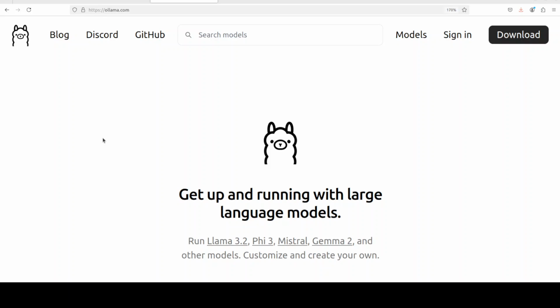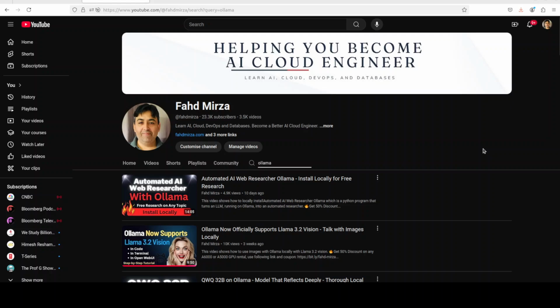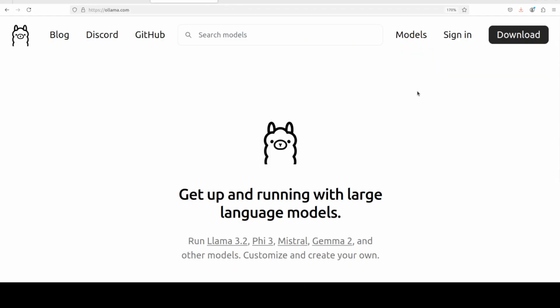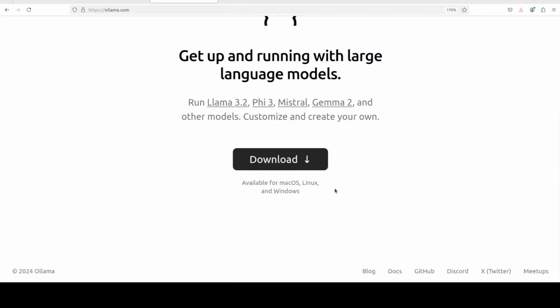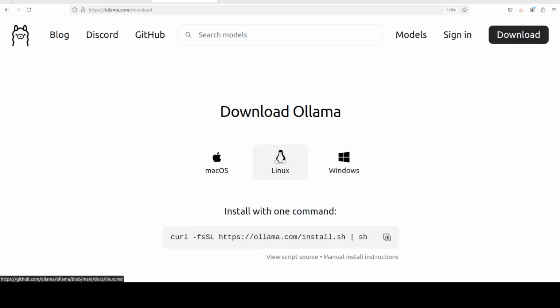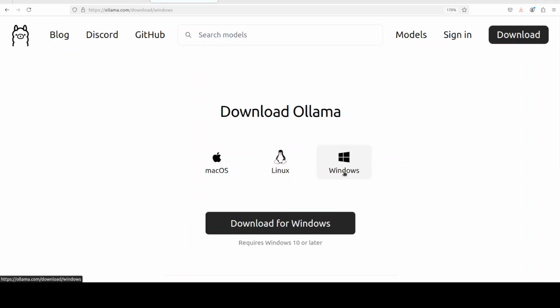If you don't know what Ollama is, it is one of the easiest tools to run large language models locally. I already have done around 700 to 800 videos on Ollama alone from almost every angle, so I would highly recommend you to search Ollama on the channel and you should be able to find those videos. Installation is fairly simple. All you need to do is go to ollama.com, then click on download, and then if you're on Linux, just grab the Linux one, and for Windows just simply click next, and you should be able to get it installed.